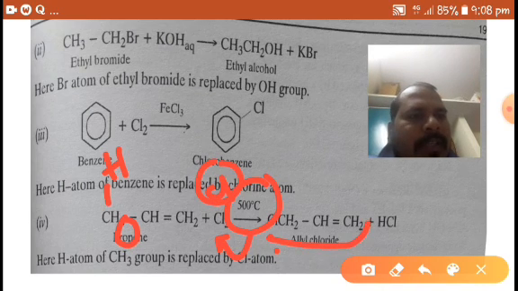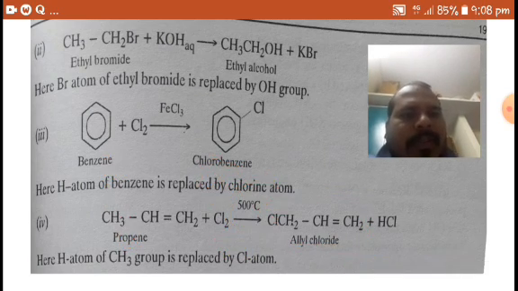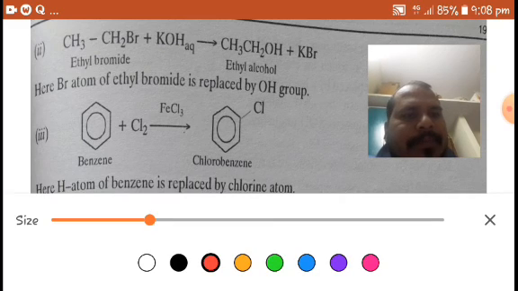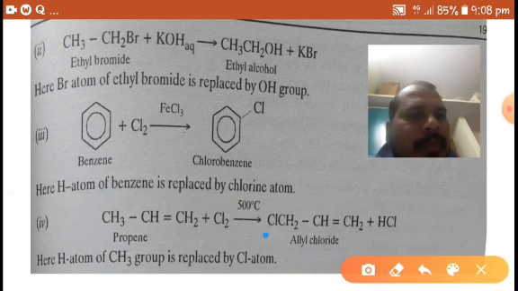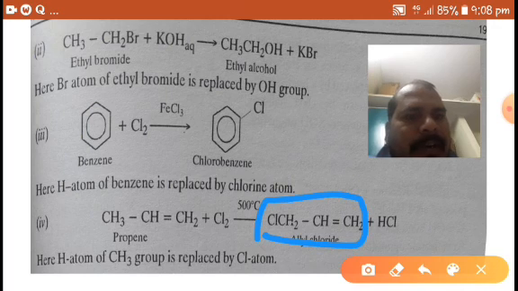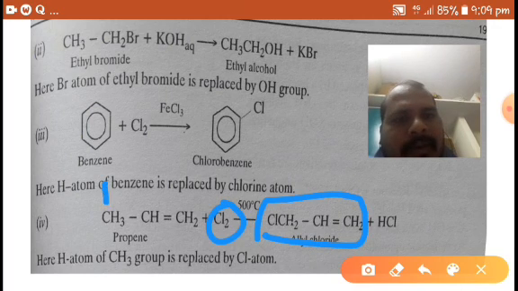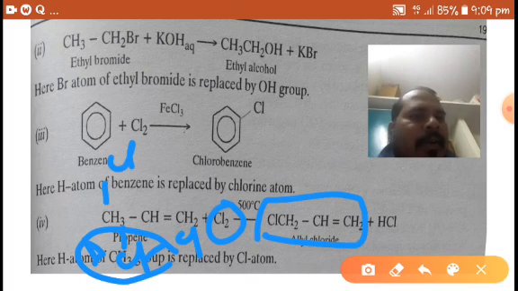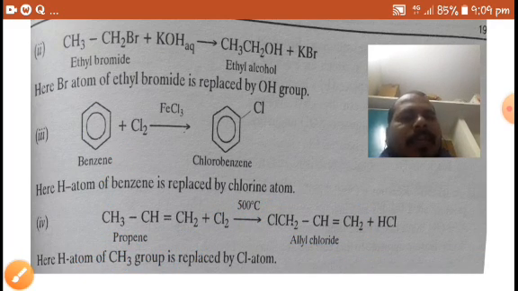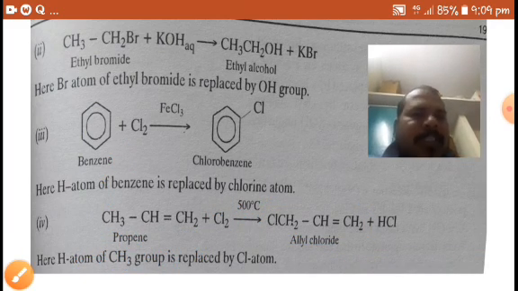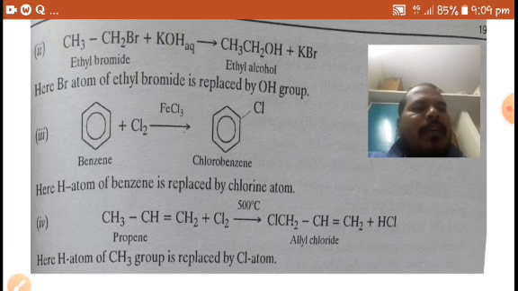So it gives allyl chloride. What happened here? One Cl came here by replacing hydrogen, right? Allyl chloride is formed. Here a hydrogen atom of the CH3 group is replaced by a chlorine atom.